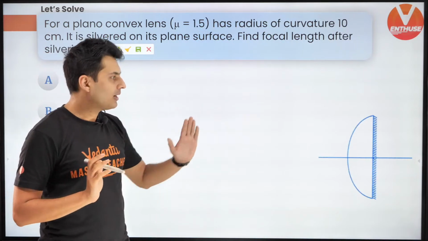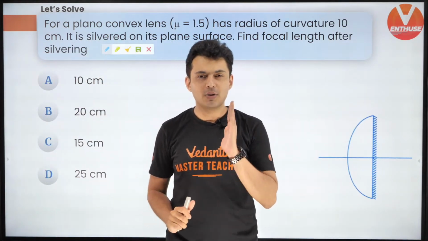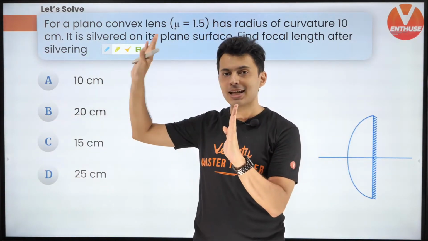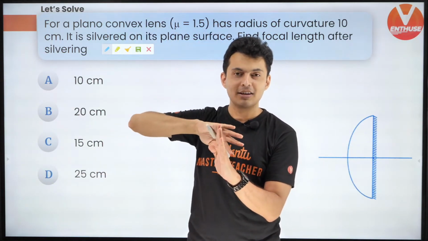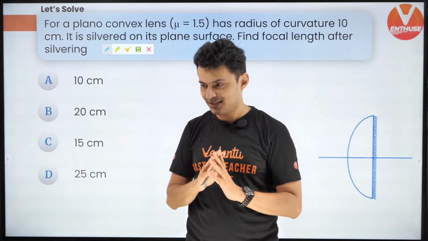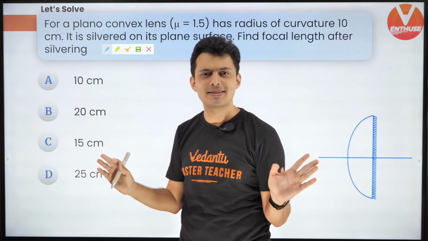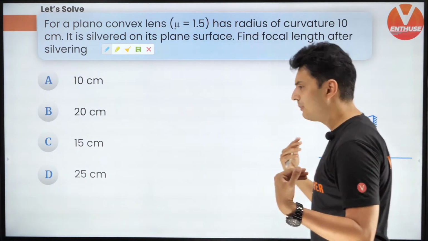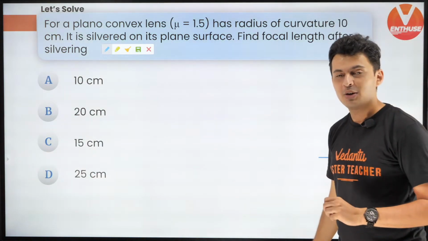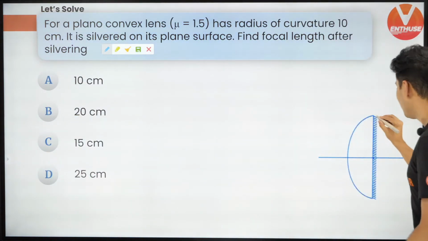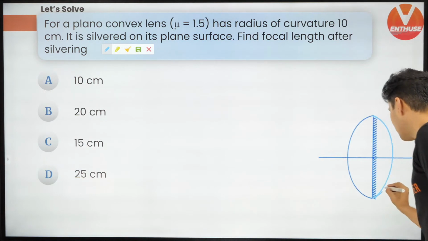Okay, well. The trick is, whenever you see a mirror, remember that you can always replicate whatever is there in the front behind the mirror of the same proportions. That's it. As simple as that. Whatever is there in the front, replicate it behind. Now what is there in the front? Plano-convex lens. So what should be there behind? Another plano-convex lens.